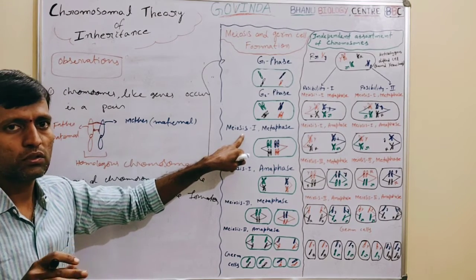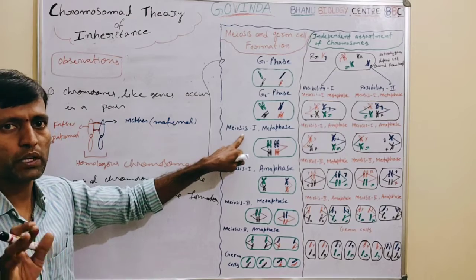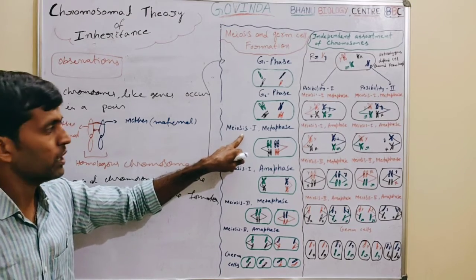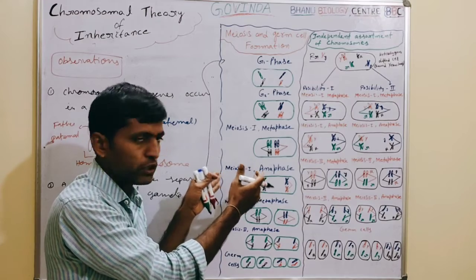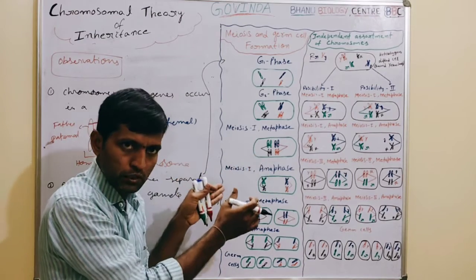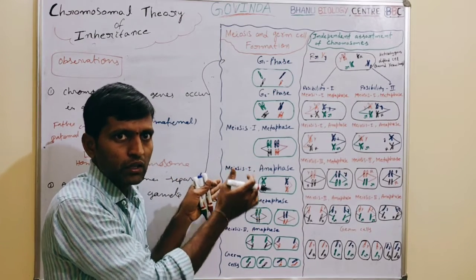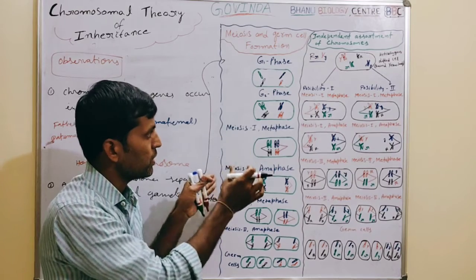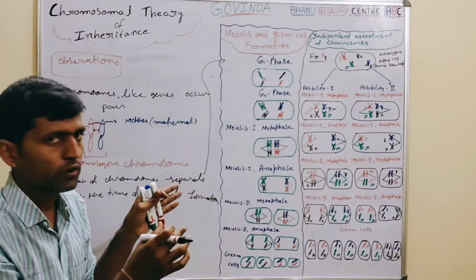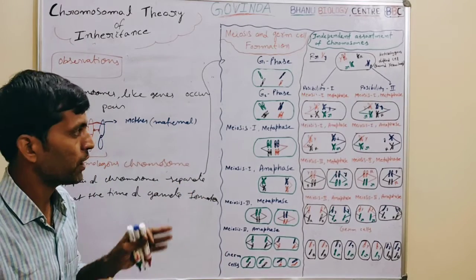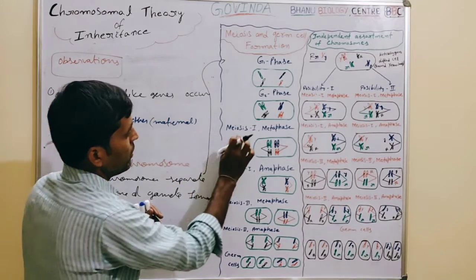Under meiosis, four phases are there: prophase, metaphase, anaphase, telophase. Here, whatever phases need to be explained, only those phases are taken. We skipped the other phases because it is a lengthy concept to explain here. That much information was not needed. I hope you understood.